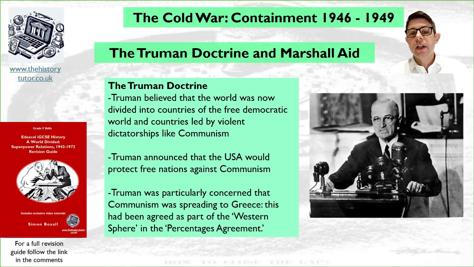The Truman Doctrine was the idea that the world was divided into countries of the free democratic world and countries led by violent dictators, like communism. Truman announced the USA would protect free nations against violent dictators, and this suggested against communism. Truman was particularly concerned that communism was spreading to Greece. This had been agreed as a Western sphere of influence under the Percentage Agreement, and he wished to stop communism spreading into Greece and any other country.